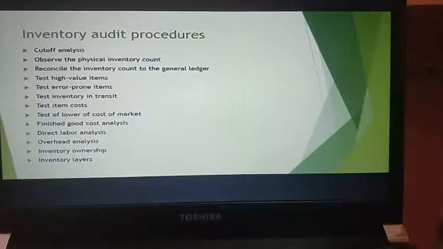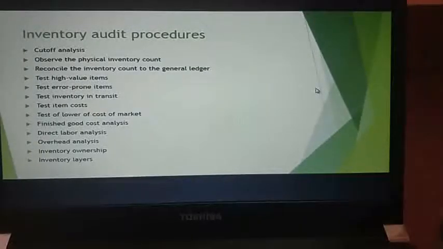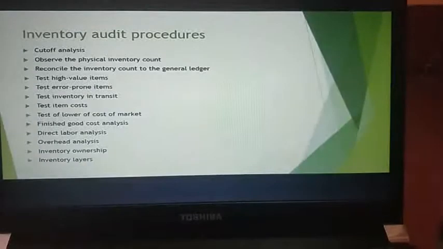Then test for lower of cost or market is basically, auditors must follow the lower of cost or market rule by comparing a selection of market prices to record a particular cost. Then finished goods cost analysis: how you are taking into consideration your finished goods cost analysis based on your bills of materials, etc. Then you have direct labor cost analysis, like how is your labor charged during your times of production, and your time cards, labor routine, okay. And next, you have overhead analysis, inventory ownership, inventory layers, and payables and accruals, okay.